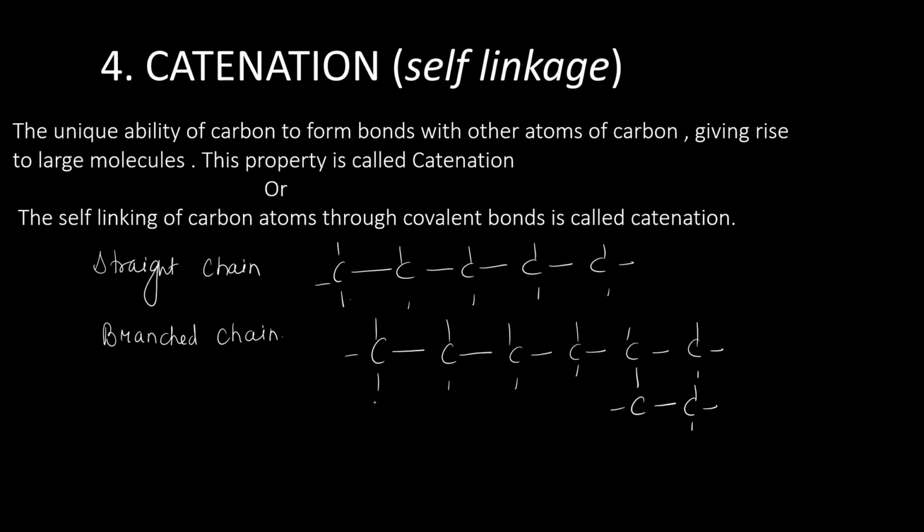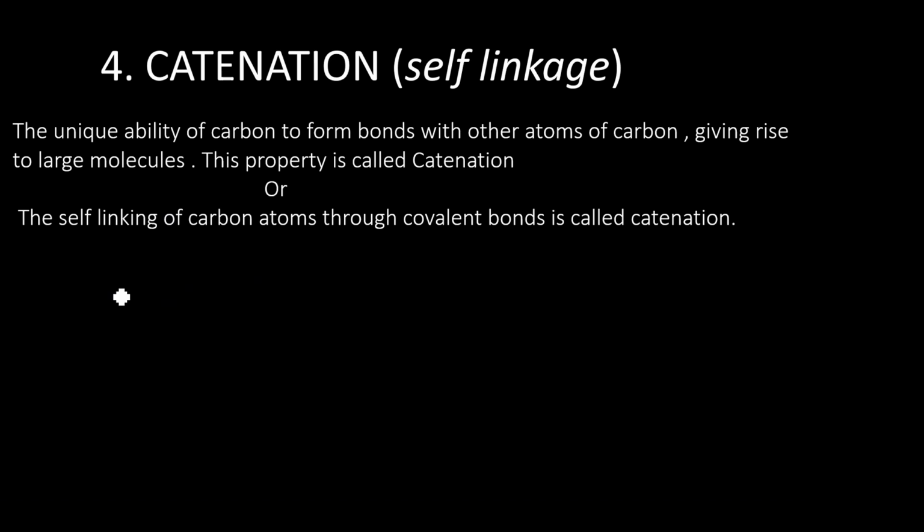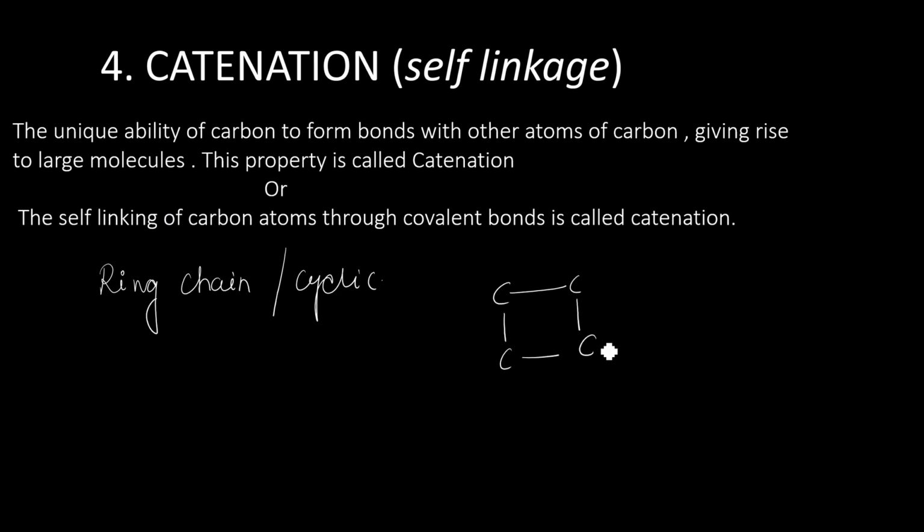Then they can also form cyclic compounds, or you can say ring chain compounds. So carbon is tetravalent. Suppose all the other atoms are hydrogen, then it is known as cyclobutane.